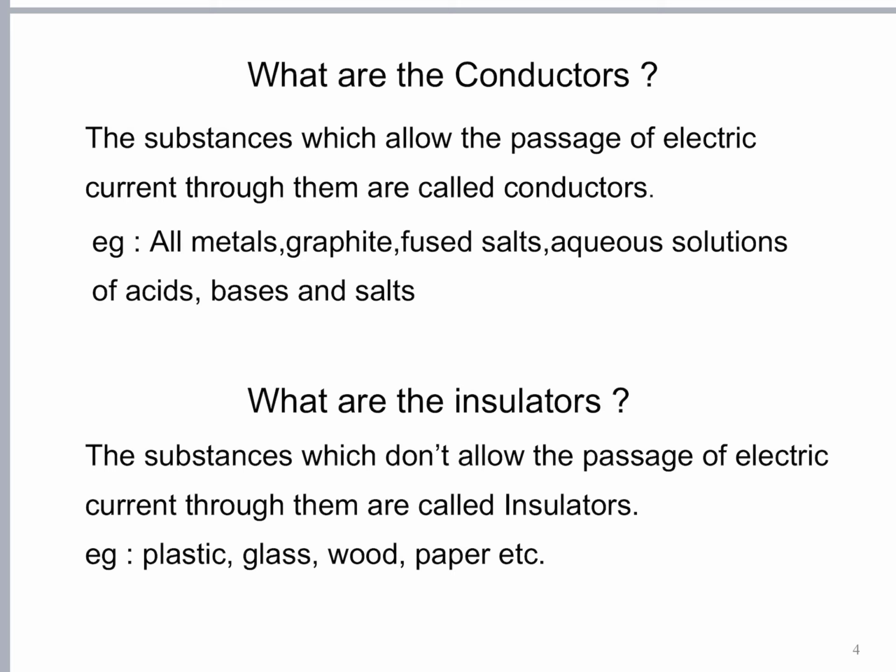Wood. When it comes to wood, there is a small difference. Dried wood without water, totally dry wood, is a bad conductor. It acts as an insulator. But wet wood, which has got water content, acts as a conductor. If you touch a live wire with a wet wooden pole, you will get a shock.